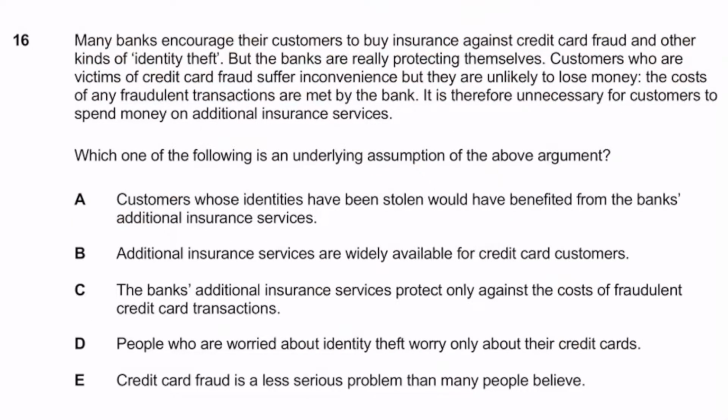So first of all, let's read this together. So it says, many banks encourage their customers to buy insurance against credit card fraud and other kinds of identity theft. But the banks are really protecting themselves. Customers who are victims of credit card fraud suffer inconvenience, but they are unlikely to lose money. The cost of any fraudulent transactions are met by the bank. It is therefore unnecessary for customers to spend money on additional insurance services. Sorry, guys. And then it says, which of the following is an underlying assumption of the above argument?